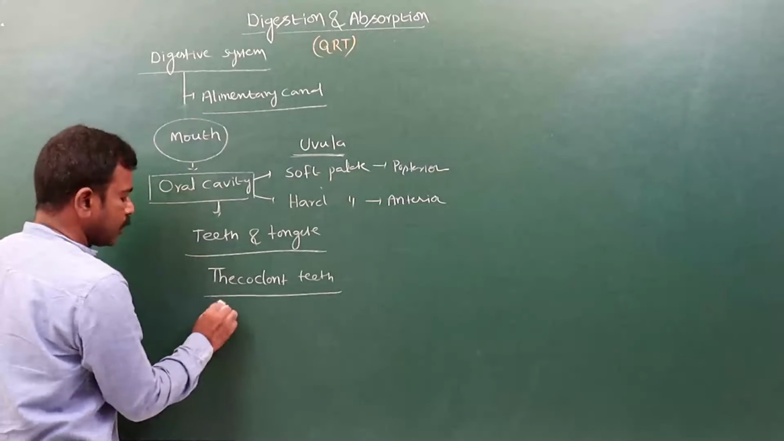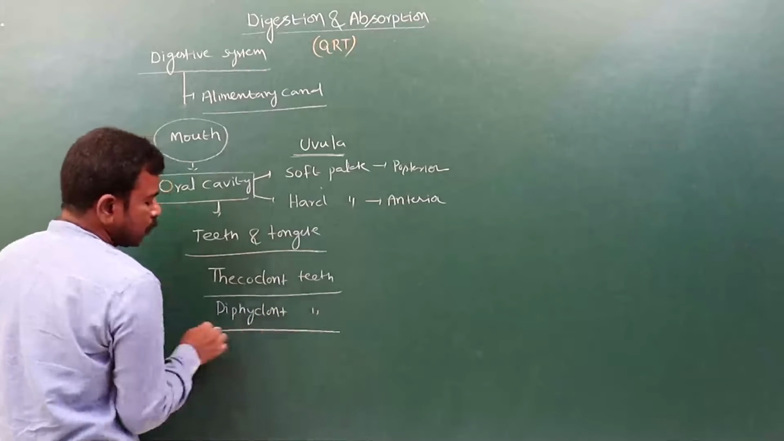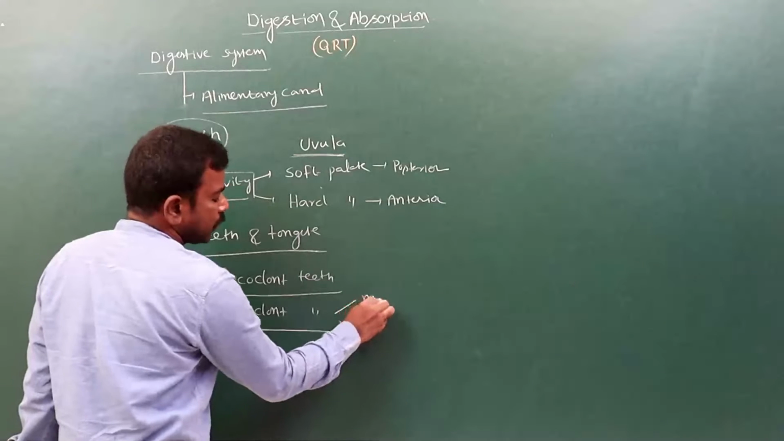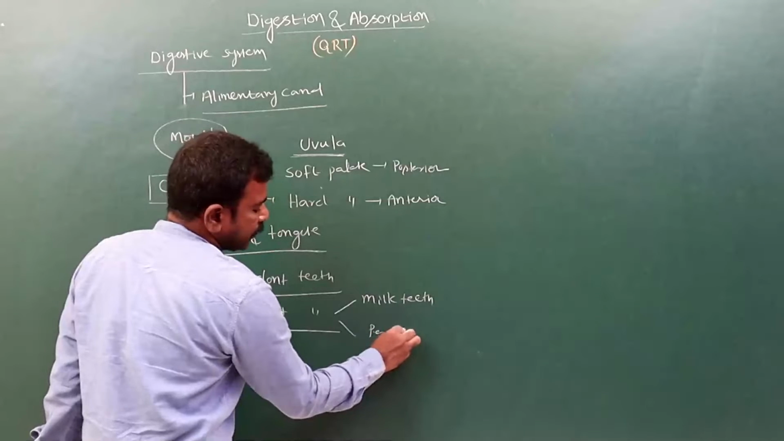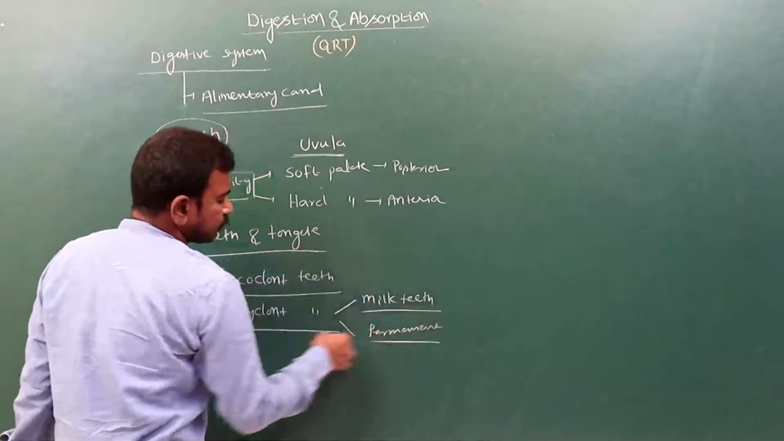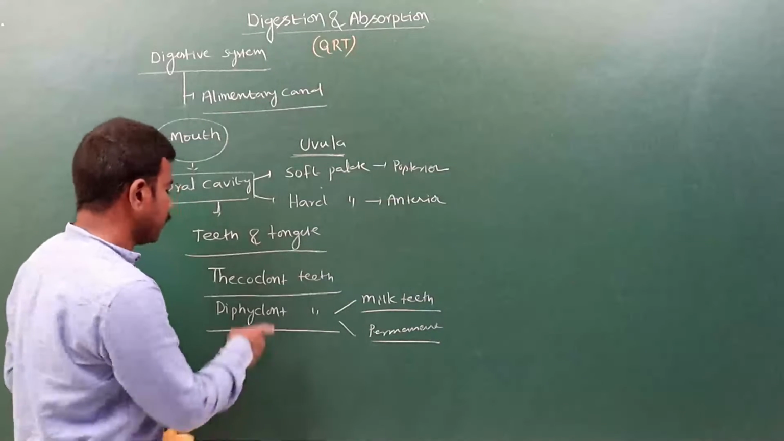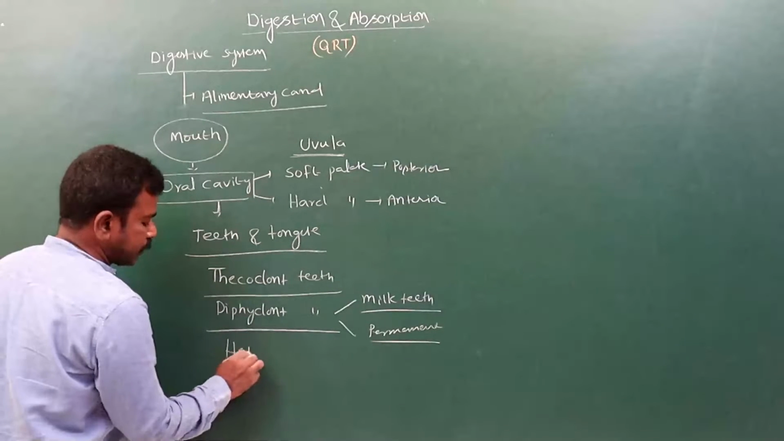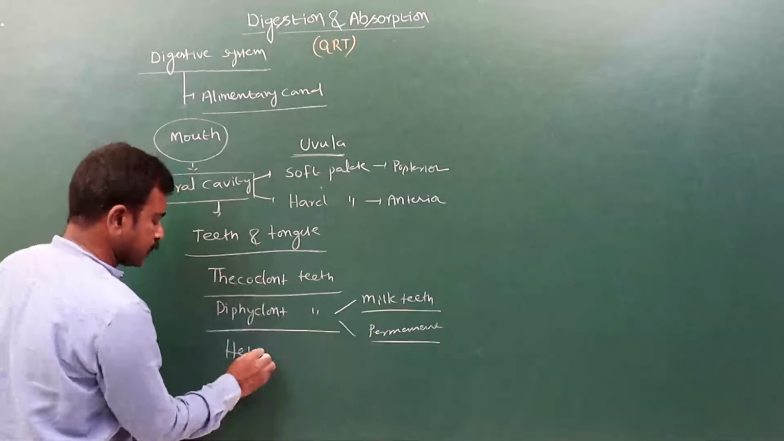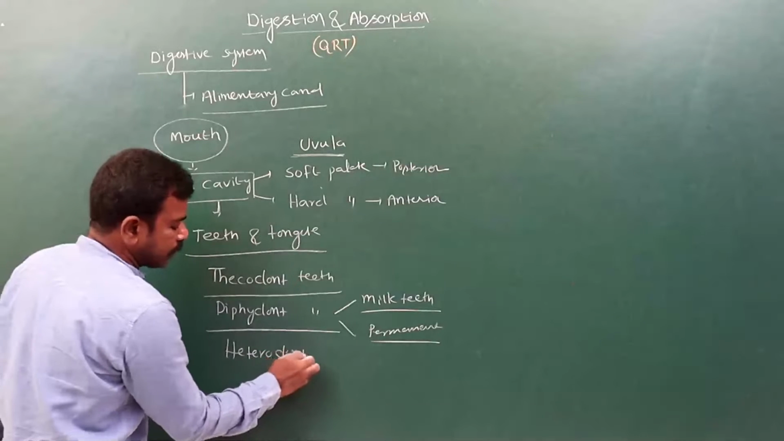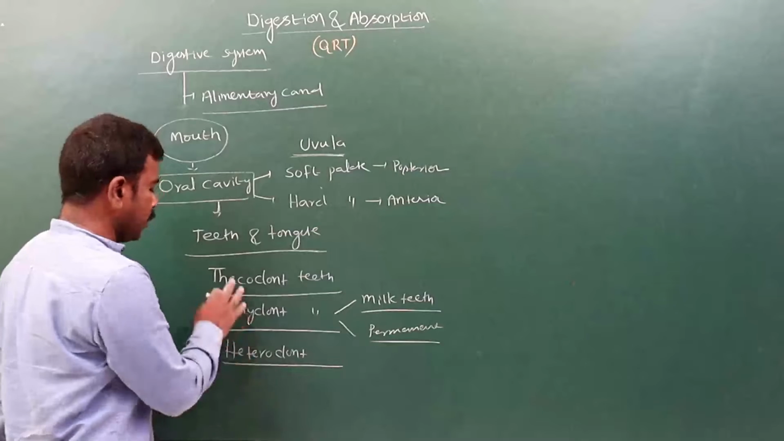Thecodont teeth and diphyodont teeth: only two sets of teeth are formed during their lifetime, one is milk teeth and the next is permanent teeth. Four types of teeth are there: incisors, canines, premolars and molars. That is, we can say heterodont, diphyodont, thecodont teeth are present.